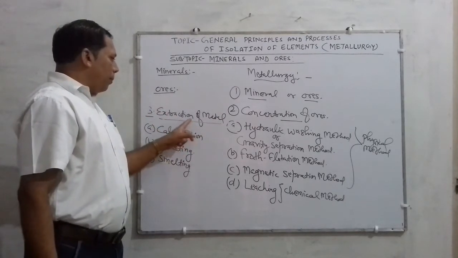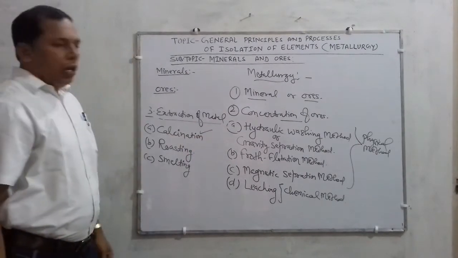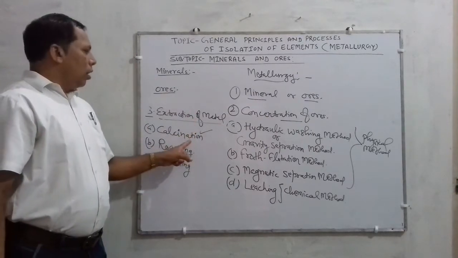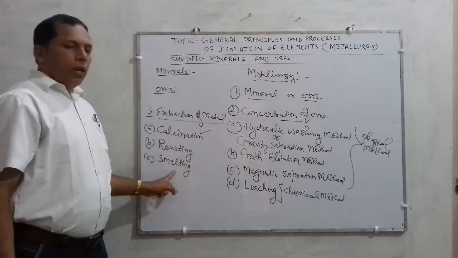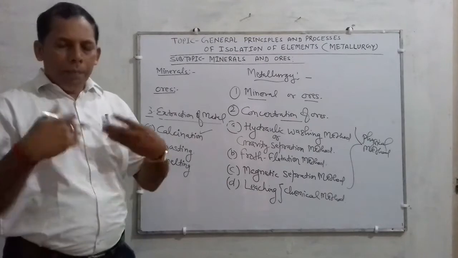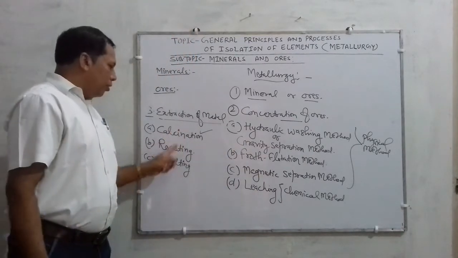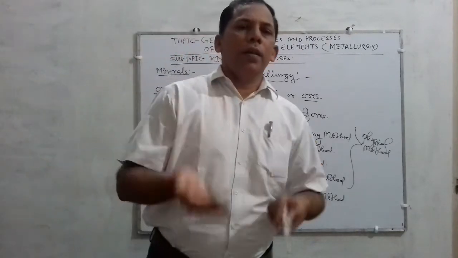In the extraction of metal, according to the nature of the ore, any one or any two of these may be utilized, and these processes are carried out in specific furnaces.